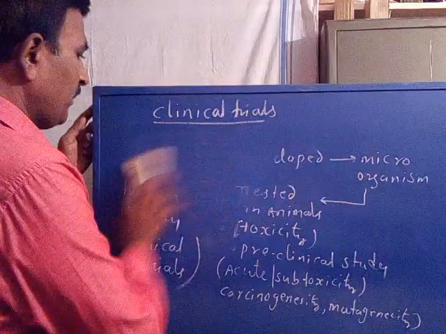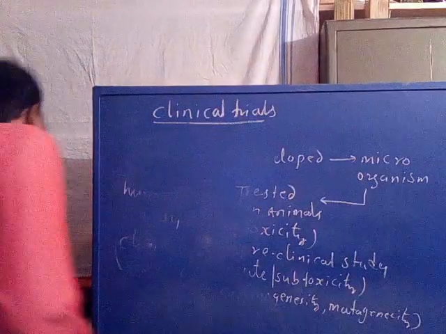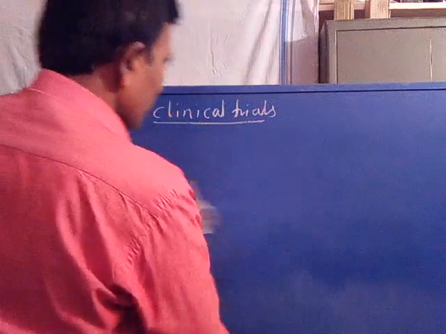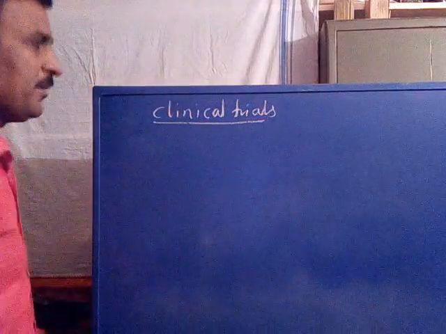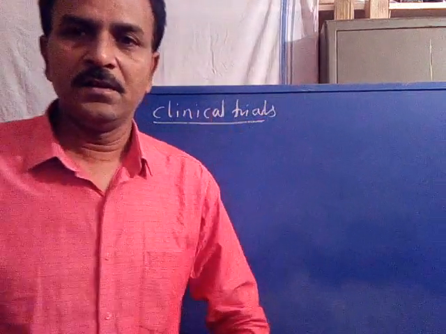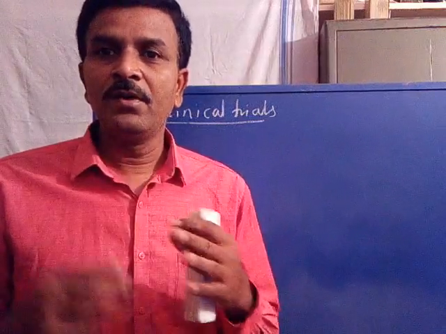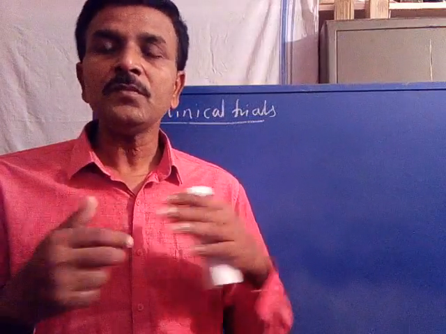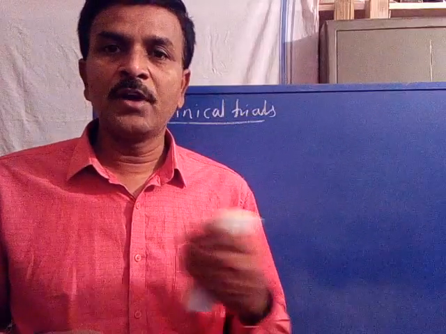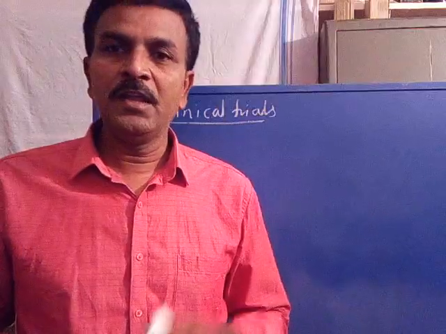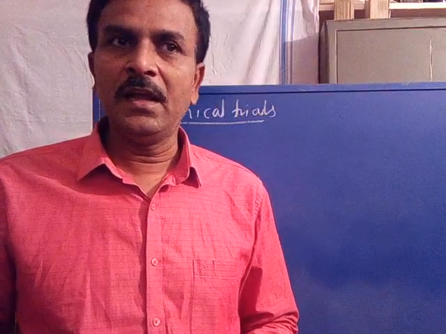Now coming to the topic, clinical trials. So what is a clinical trial? Clinical trial is the study of evaluation of pharmacokinetic and pharmacodynamic action for a new drug in the human body, called clinical trial or clinical observation.